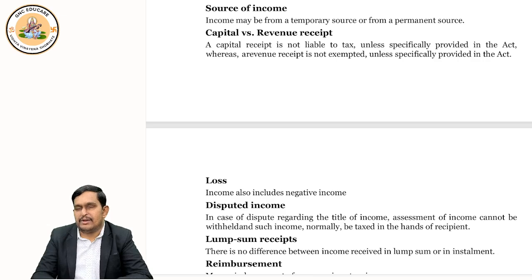But suppose the income tax department says that this particular revenue is not taxable, then it is not taxable. That's it. So let me tell you in simple language. Generally revenue receipts, that is, whatever business transactions happen, and in those business transactions you get some fees, you get some sales revenue.